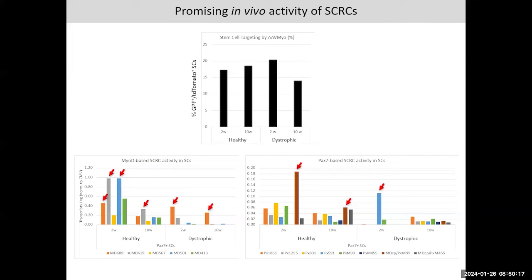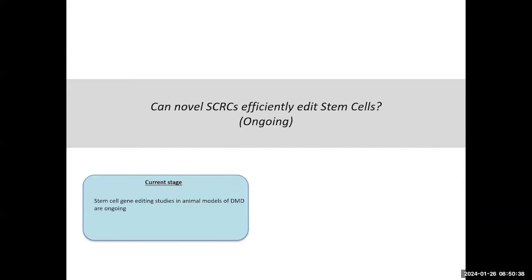We got some really promising results. First of all, we see that our AAV in this case was a myotropic AAV, that we could target between 15 to 20% of the satellite cells, and that we got some interesting, some good results here of some regulatory cassette candidates, both from the MyoD-based ones and also for the PAX7-based ones.